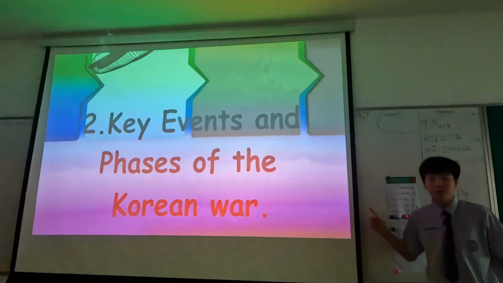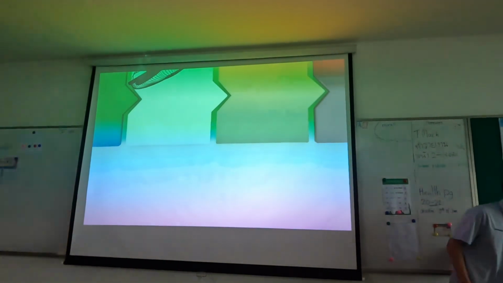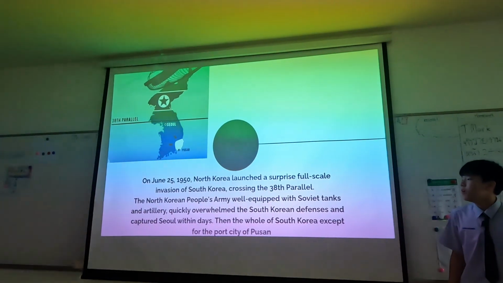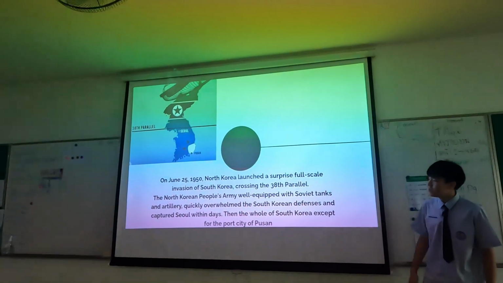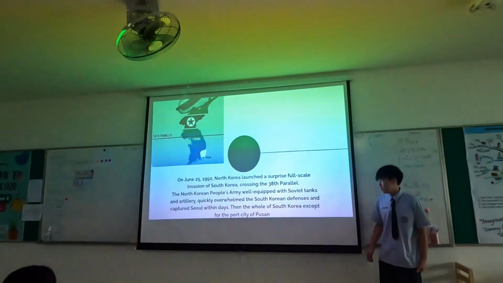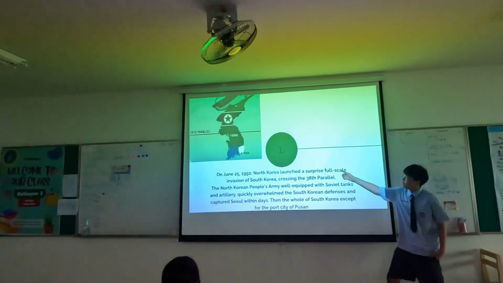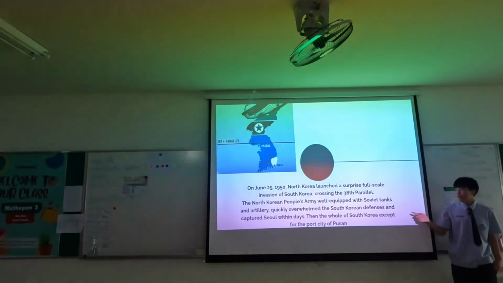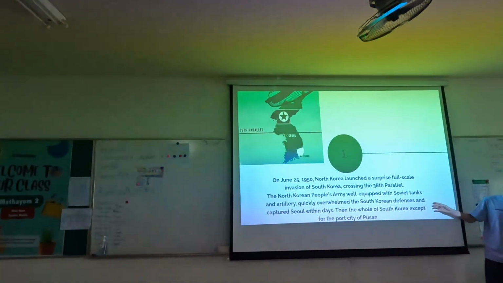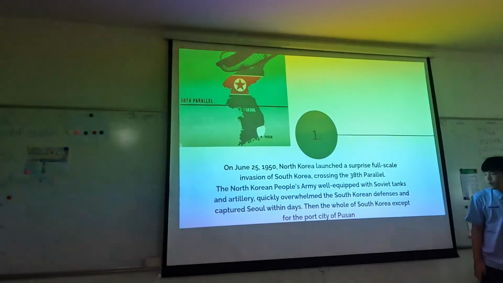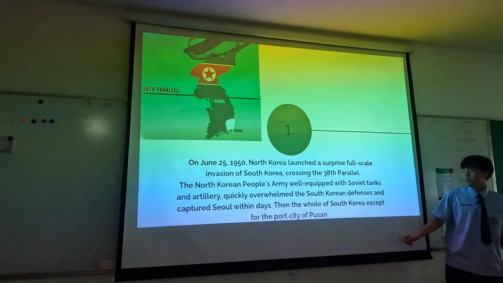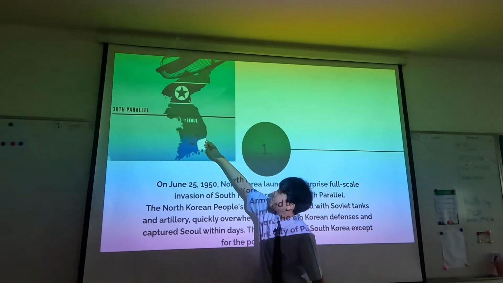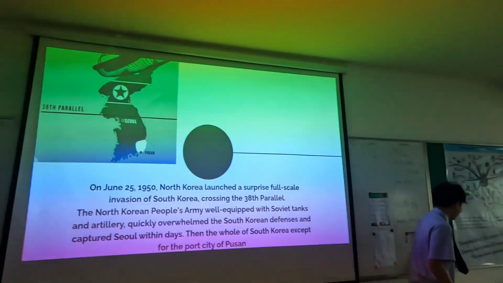Key events and phases of the war. 1. On June 25, 1950, North Korea launched a surprise full-scale invasion of South Korea, crossing the 38th parallel. This is the 38th parallel. And then they overwhelmed the South Korean defenses and captured Seoul, the capital city of South Korea, in days. Then the whole South Korea, except for the port city of Busan right here in the corner, they conquered almost all of it.